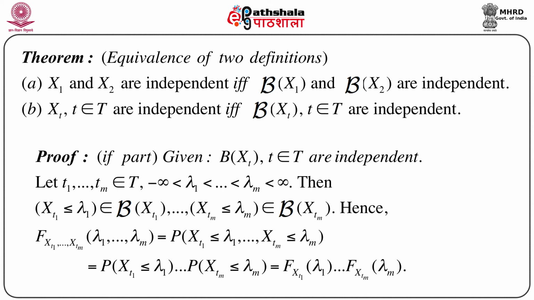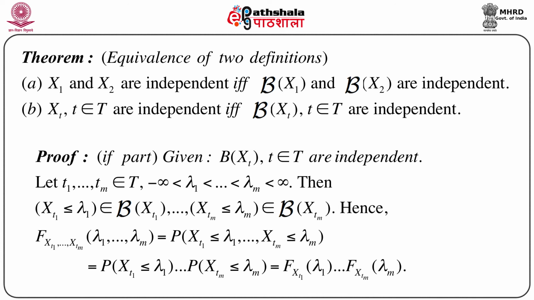Now it is given that script B of X1 and script B of X2 are independent. That means Xt1 less than or equal to lambda 1, this set, belongs to script B of X1, and Xt2 less than or equal to lambda 2 belongs to script B of X2. Since script B of X1 and script B of X2 are independent, we can immediately say that these two events, Xt1 less than or equal to lambda 1 and Xt2 less than or equal to lambda 2, are independent.